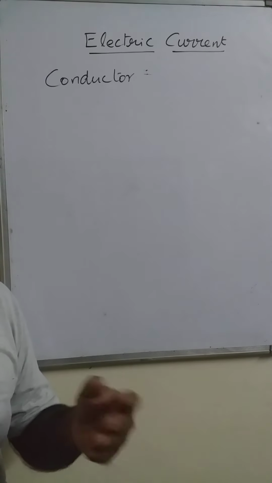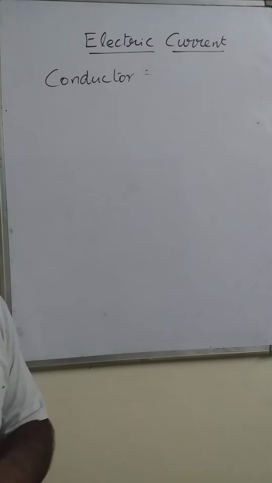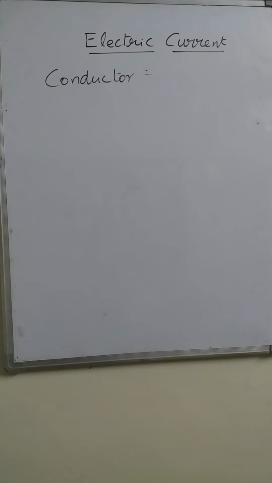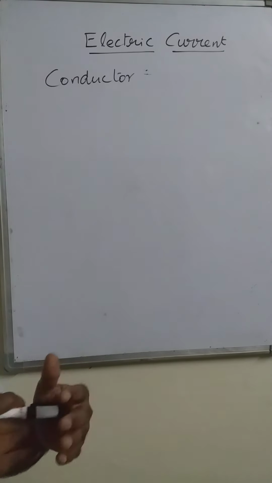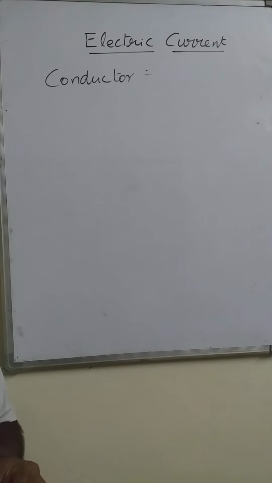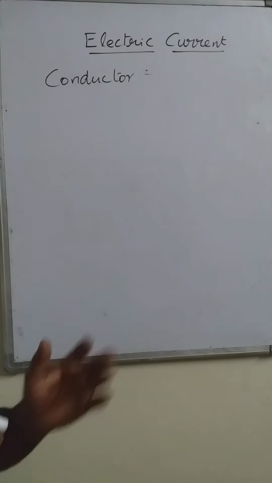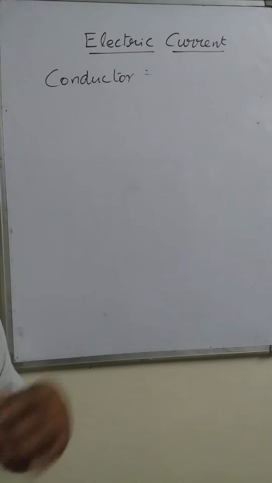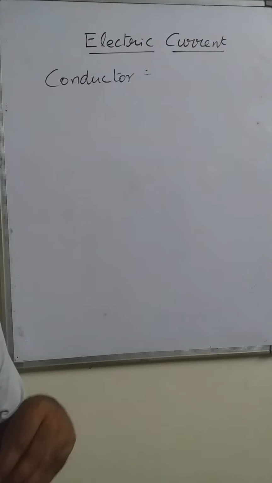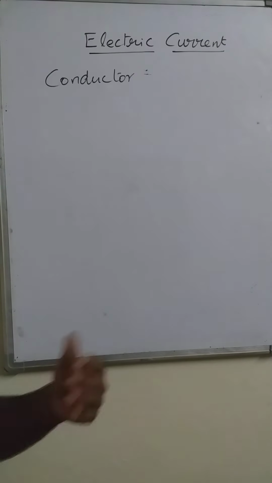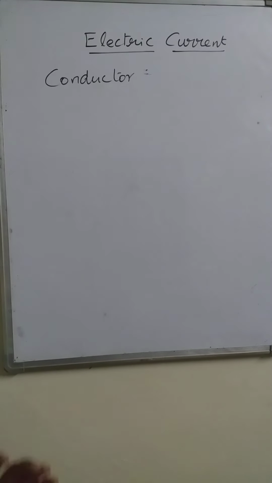Conductors and insulators were discussed in the earlier classes also. Conductor means those materials which allow the charges to flow through them easily, without any opposition. But in that conductor also some opposition is present, that we will discuss in the later topics. Now, a conductor is required for the flow of charges.